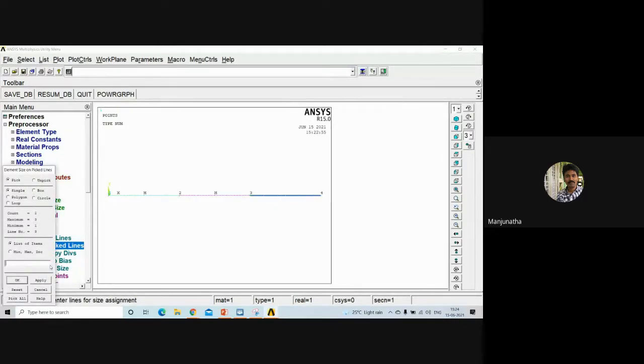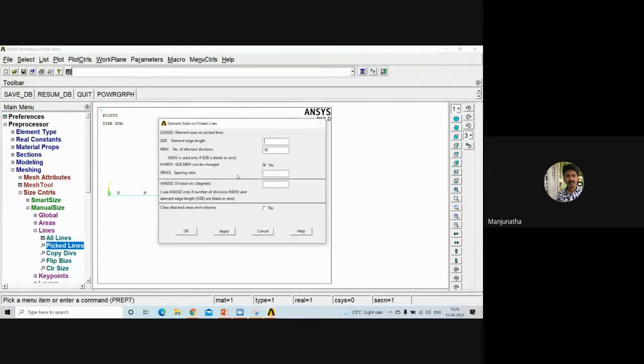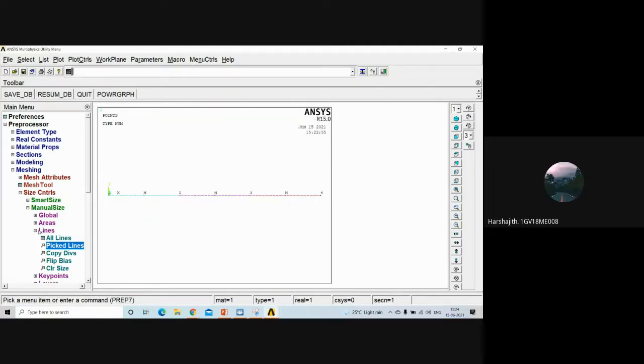Okay, select the third line, click apply. Define it as 50 and click OK. Don't click apply. So it has been divided into equal number of divisions. Now go to mesh option, mesh lines.